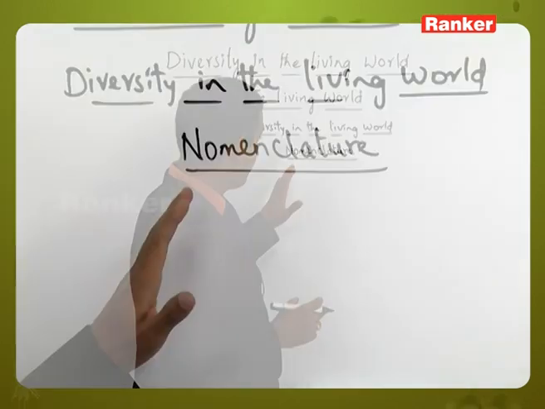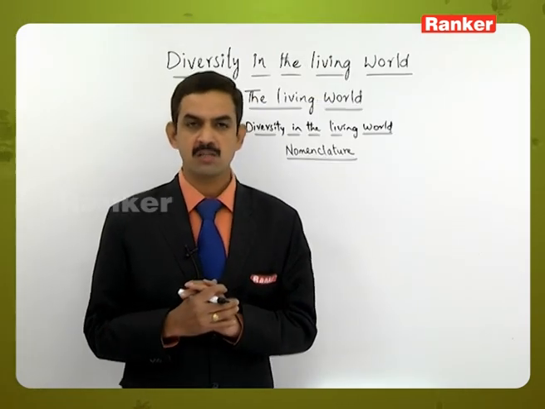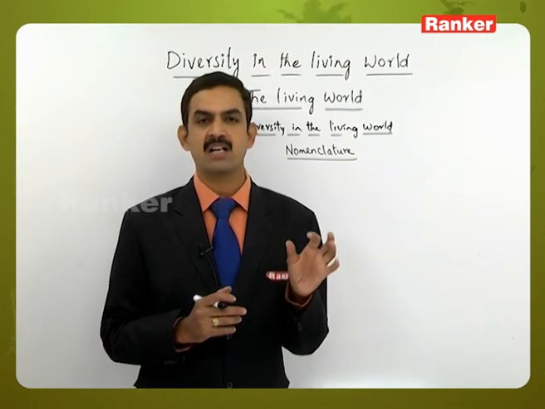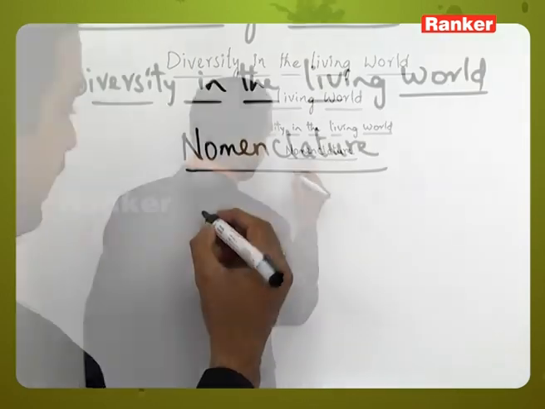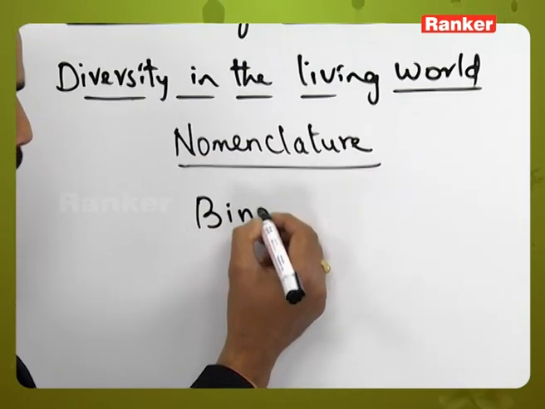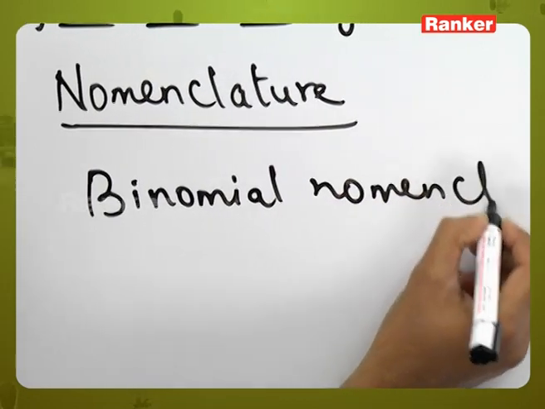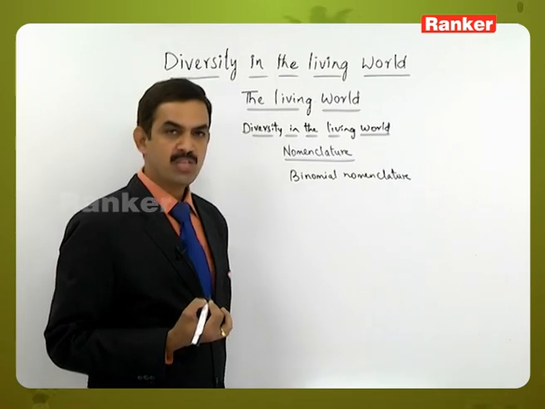So in order to end all that confusion, the scientists said that a particular specific name should be there, universally accepted by all botanical scientists. In this there is one system called binomial nomenclature, that is, naming of the plant by using two words.